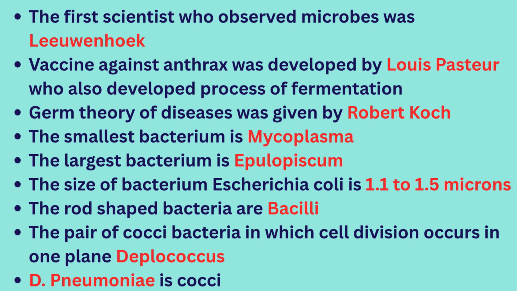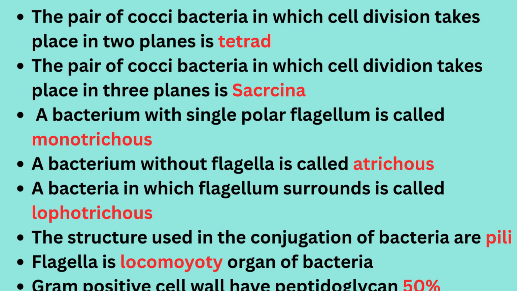D. pneumoniae is a cocci bacterium. The cocci bacteria in which cell division takes place in two planes are called tetrads. The cocci bacteria in which cell division takes place in three planes are called Sarcina.